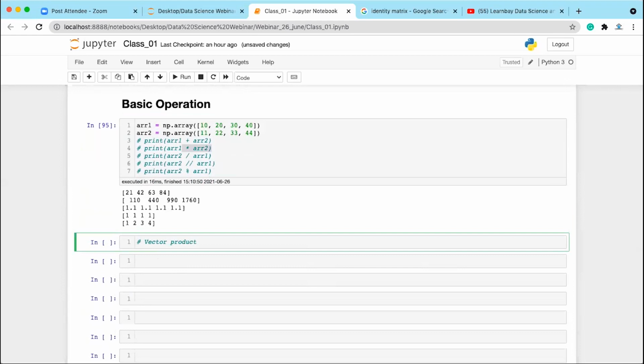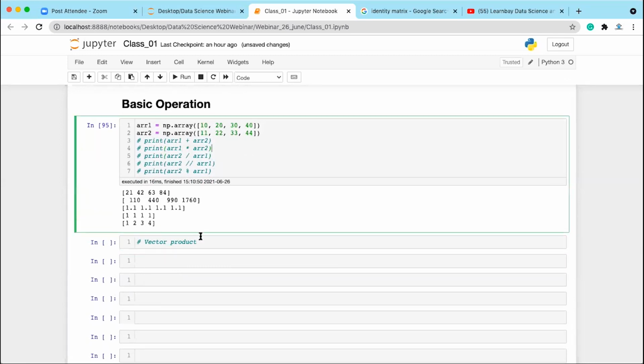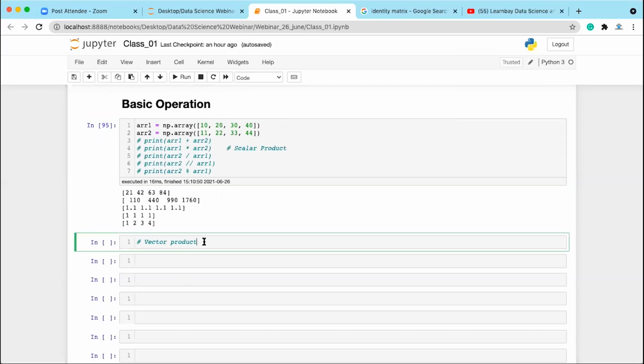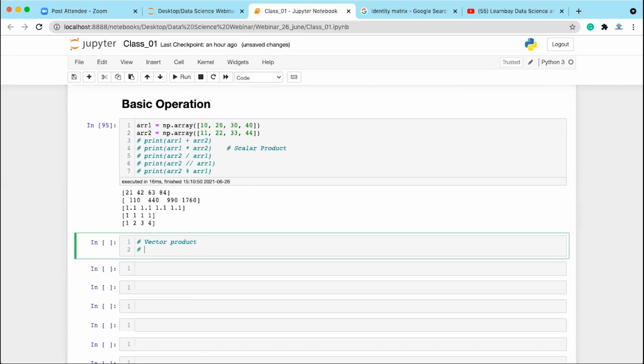Okay, what is vector product? Products are of two types. One is the scalar product. So this product is called the scalar product. In this case, what happens? It will be doing the element by element multiplication. But to do the vector product, the number of columns in the first array and the number of rows in the second array should be the same.